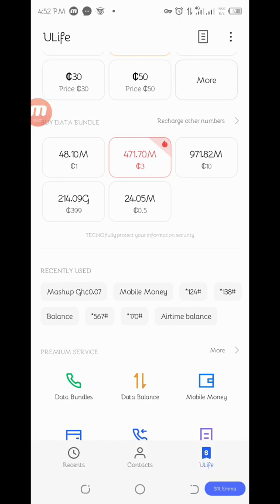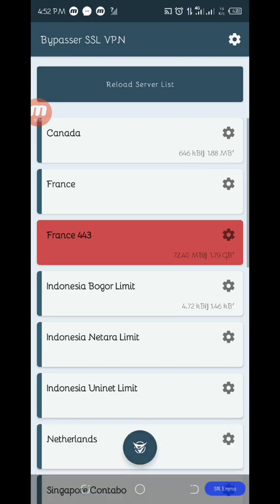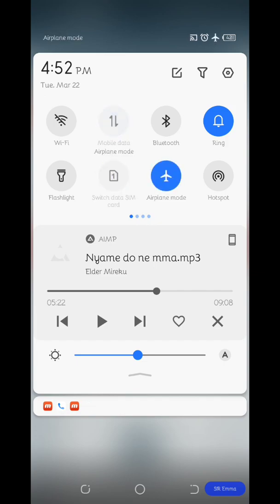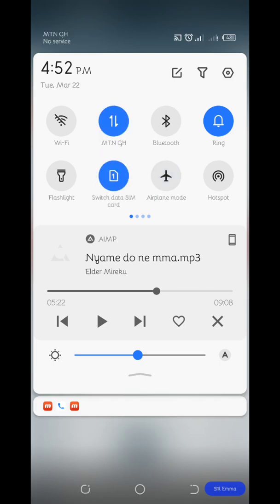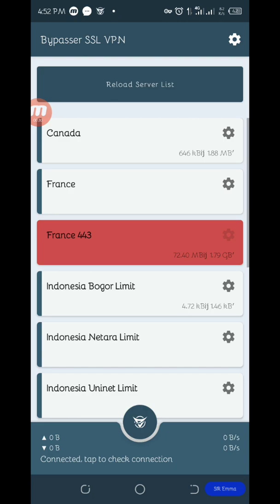One thing I want to add is that some people are complaining that when they are trying to connect, the app won't connect. Let me show you one thing to do if it's not connecting. The first thing you have to do is to turn on the airplane mode for just seconds, and turn it off again, and try to connect, or turn on your data and begin to connect.